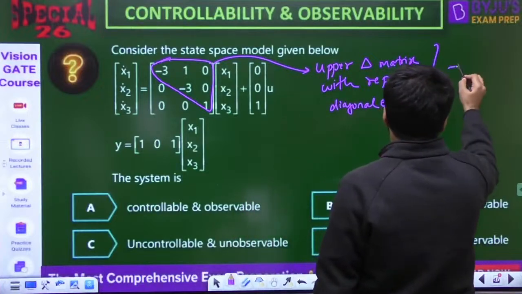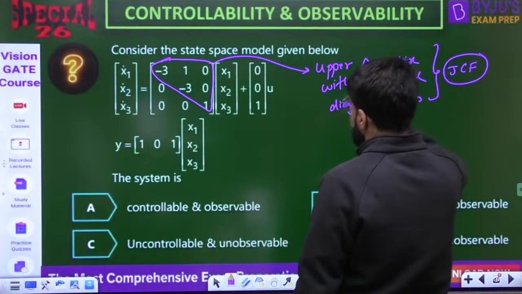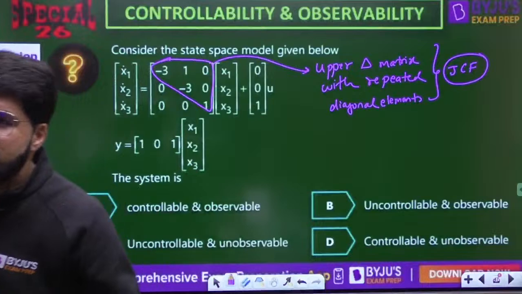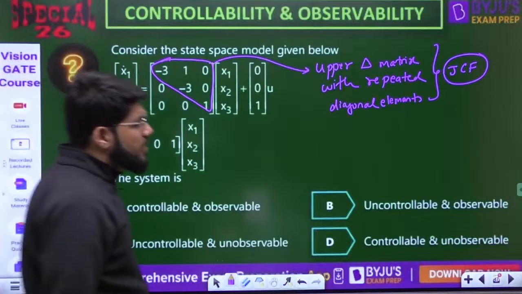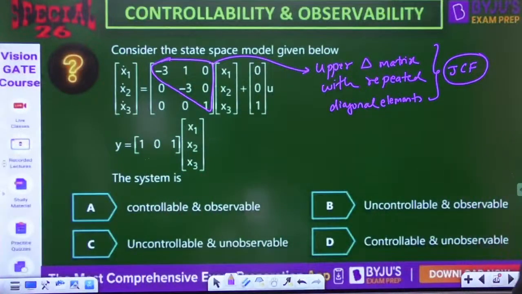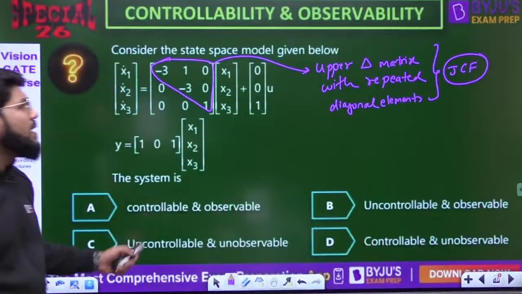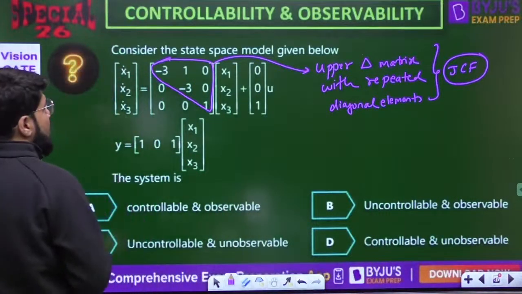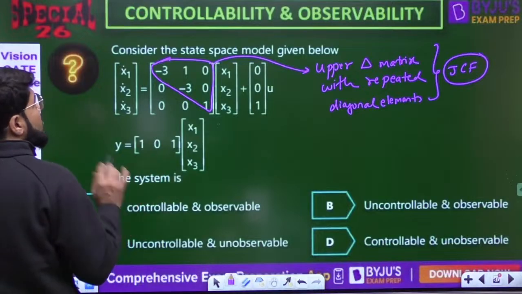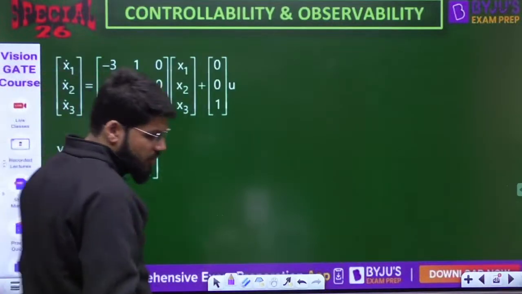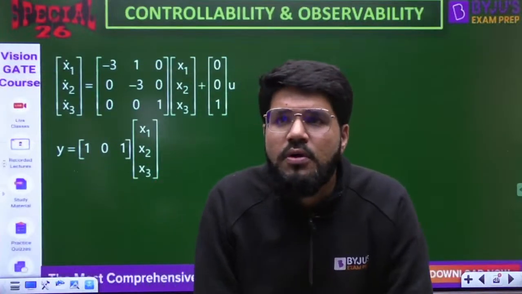Okay, this confirms the JCF model. Okay, it is JCF. Okay, yes, Vikram. Chalo, now let's come here. Now it is JCF. So first, what is the Jordan block?